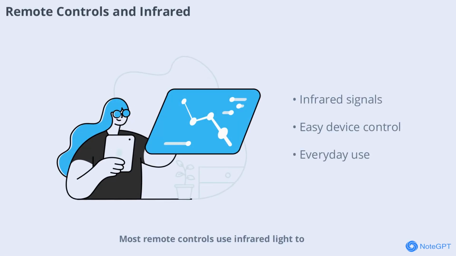Most remote controls use infrared light to send signals to TVs and other devices. When you press a button, the remote emits a coded burst of infrared radiation which is picked up by the receiver. This simple yet effective use of the spectrum makes controlling electronics easy and intuitive.